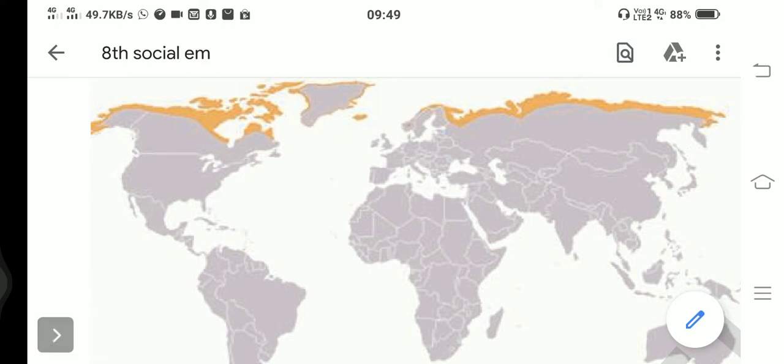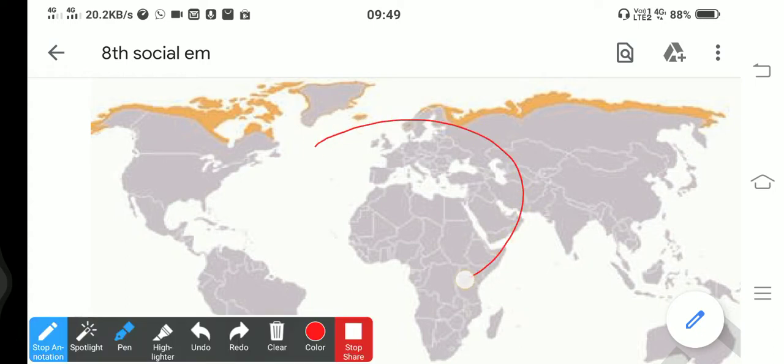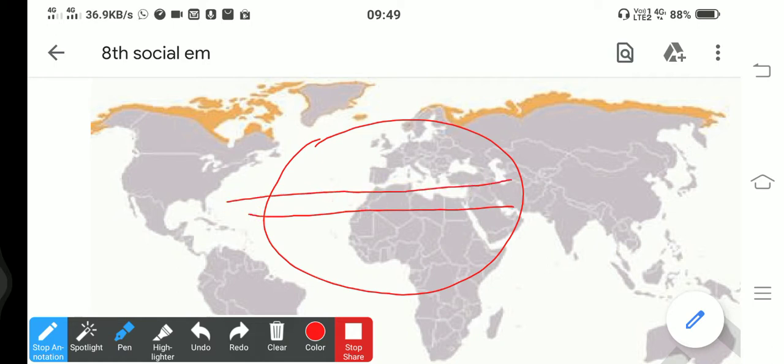Understand? So here, can you identify this line which is there? That boundary line which is the gray orange shaded shows the Arctic Circle. Once again, look at this diagram. Okay, this is the equator, right? And this is the Tropic of Cancer, and this is the Arctic Circle, 66 and a half degrees north latitude.